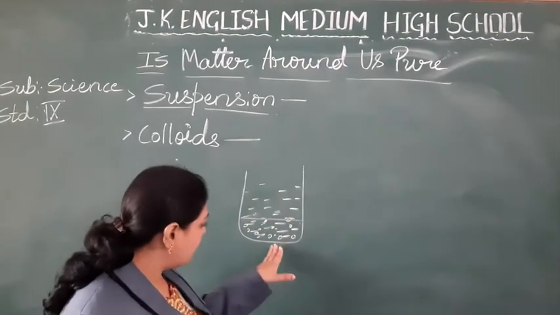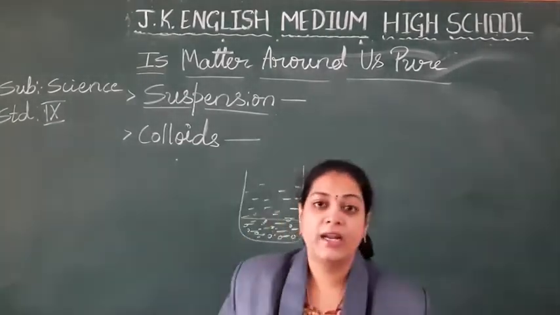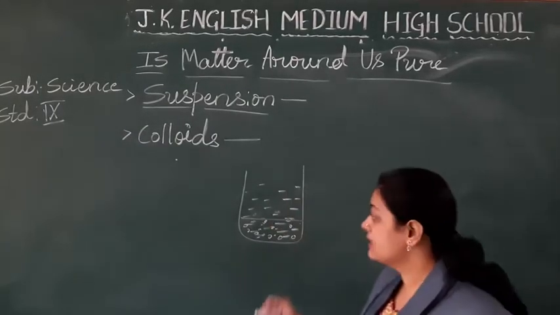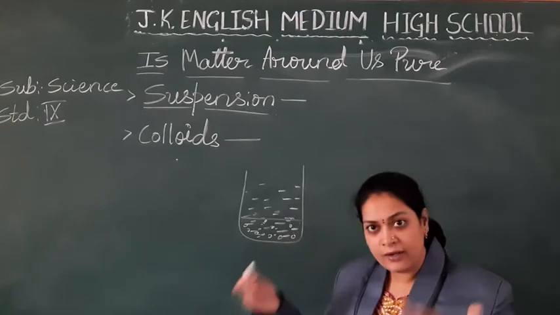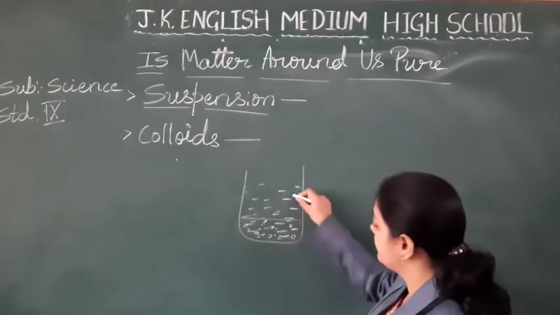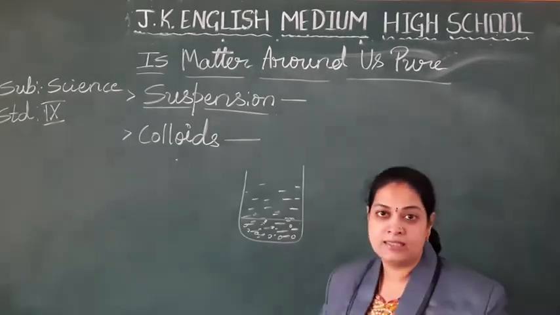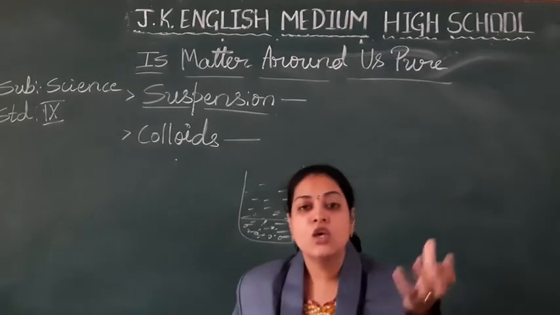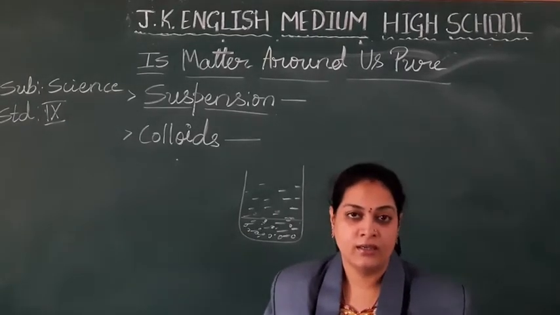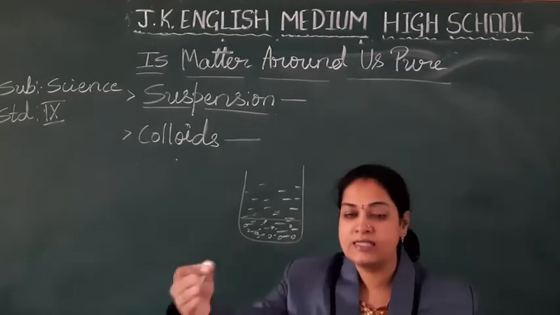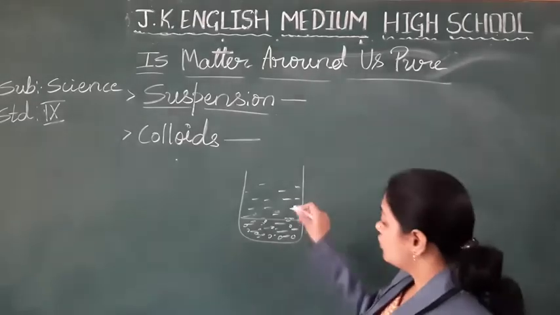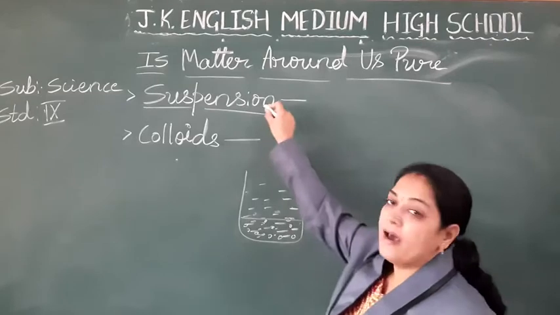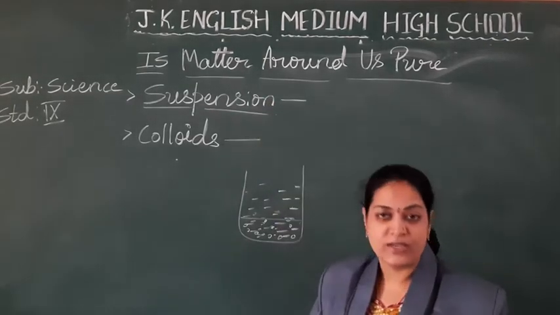This type of mixture is heterogeneous; these are not combined, they are distinguishable. You can see the water with the sand particles. If you take chalk powder in water, it is distinguishable. You can see chalk powder and the water. Such mixtures are called suspensions.